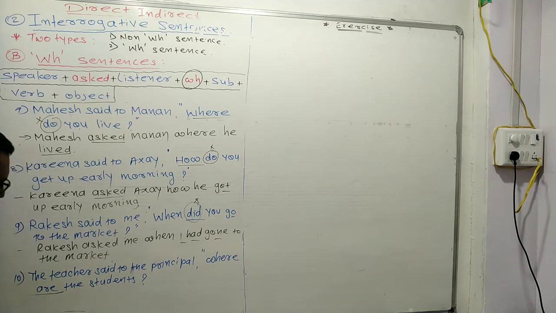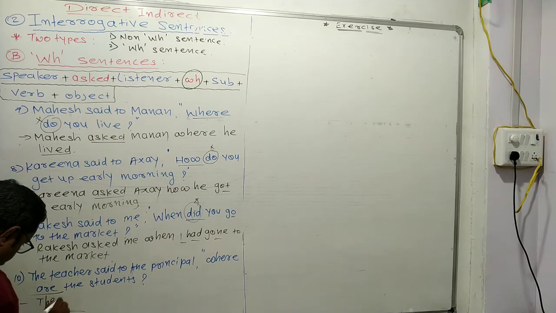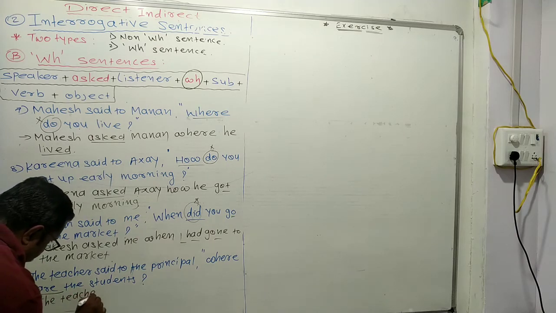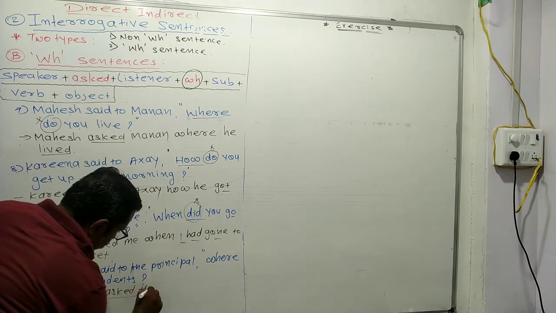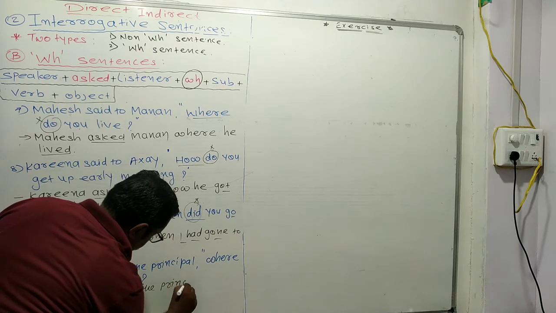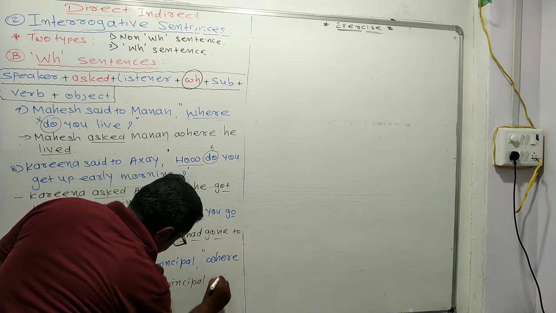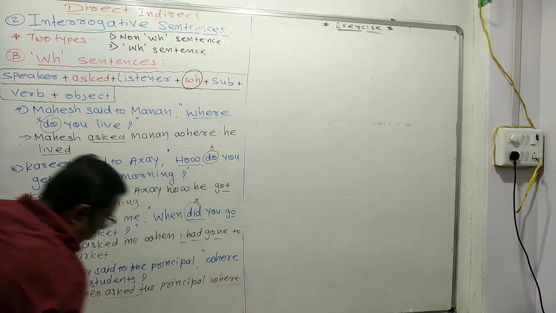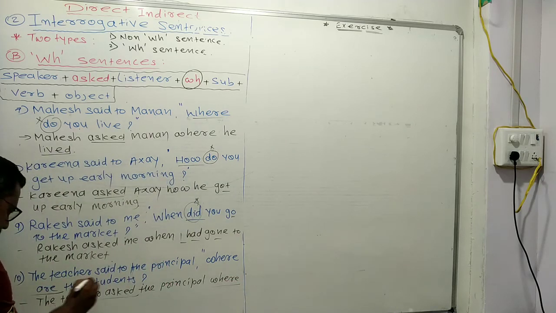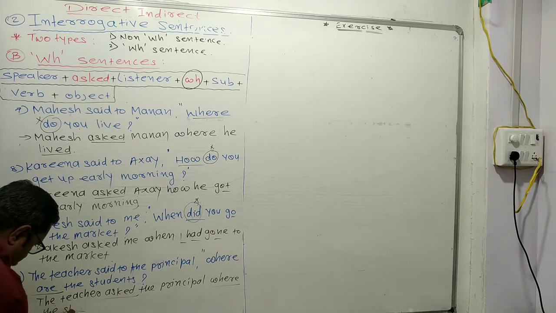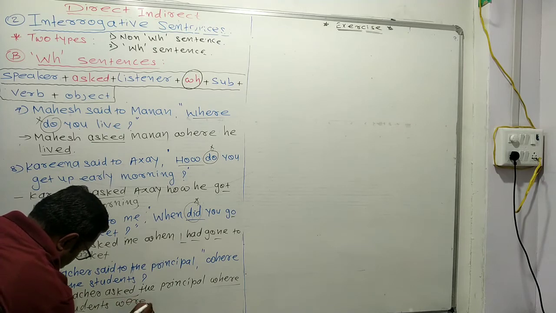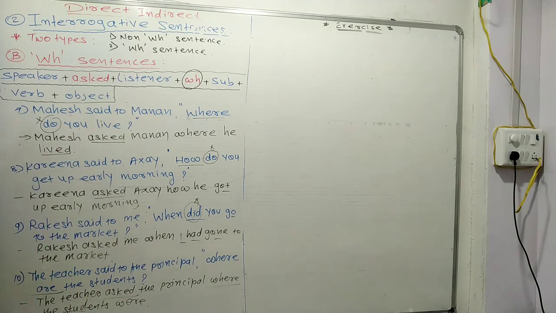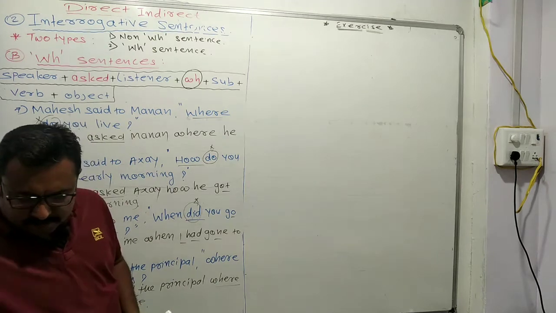So you can see that here to be form is given. So first of all, the teacher asked the principal where are the students, where the students were. Okay. Now next,